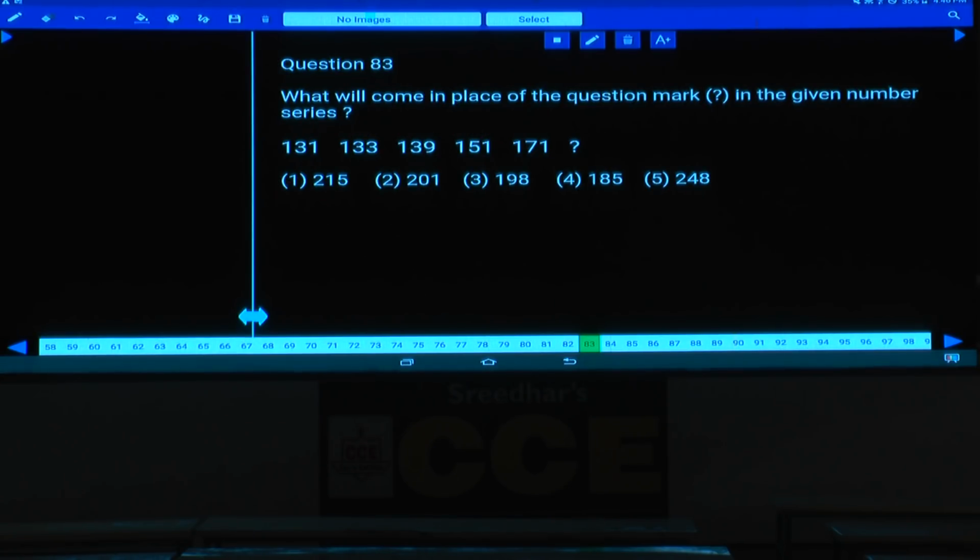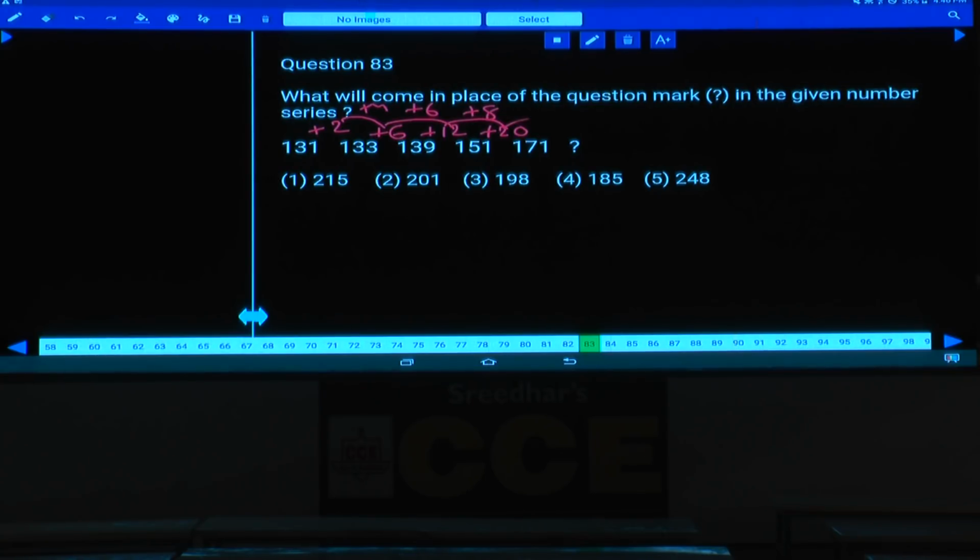Then question number 83. Here again the numbers are decreasing at a smaller rate, it must be under difference. Now here it is plus 2, 33 and 39 can be written as 6, and 39 and 51, what is the difference here? Plus 12, and 51 and 91, the difference between these two numbers is 20. Again, what is the difference between these numbers? 2 and 6 can be written as plus 4, and 6 and 12 plus 6, 12 and 20 plus 8,